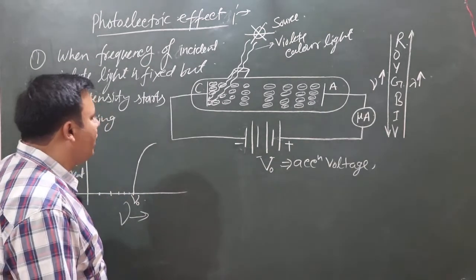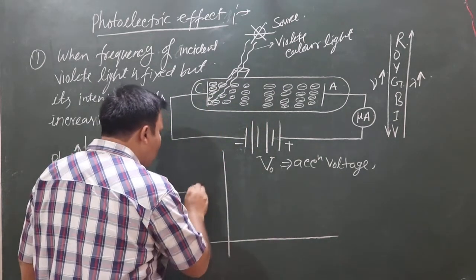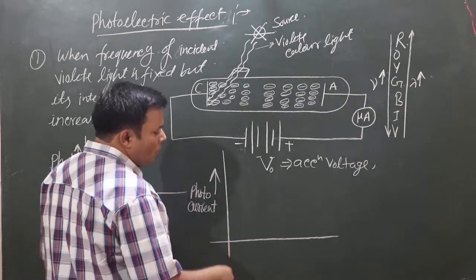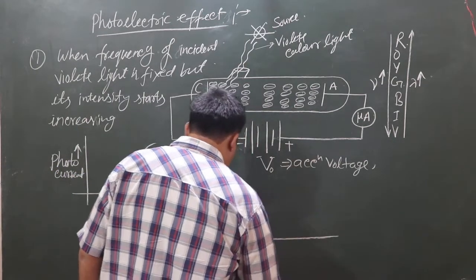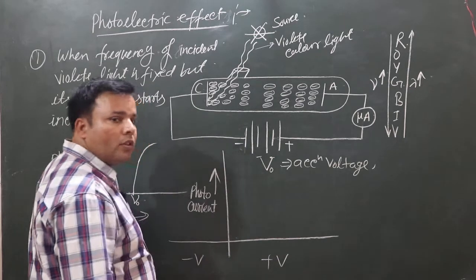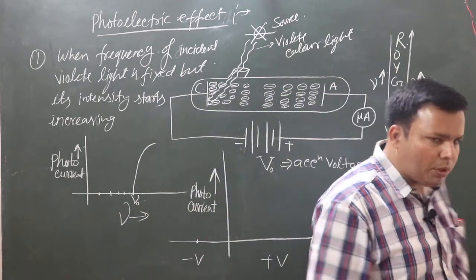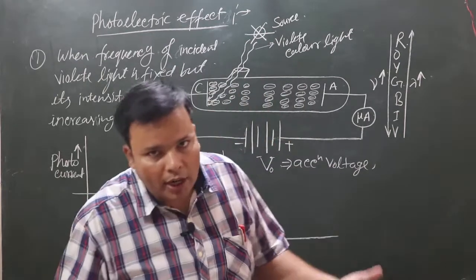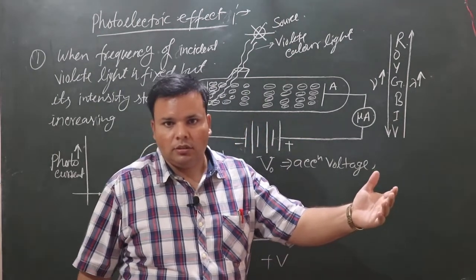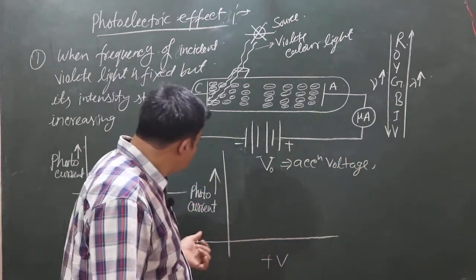This is the first graph. And second, when we draw the graph of photocurrent versus stopping potential, we can see that when we are taking the stopping potential fixed, and the frequency of light is fixed, only we will increase the intensity of light.